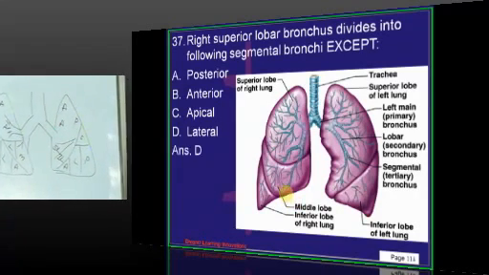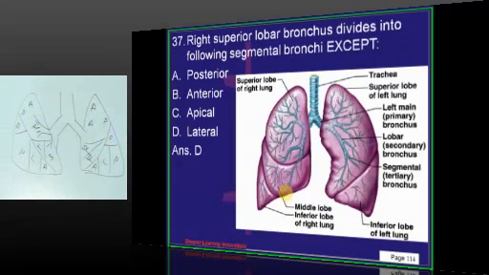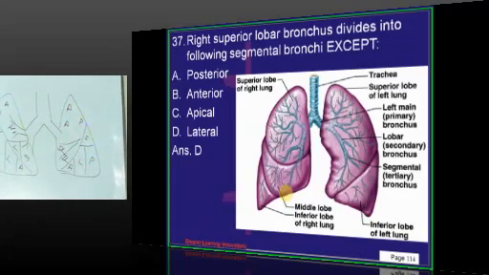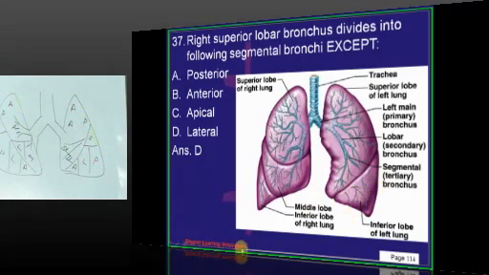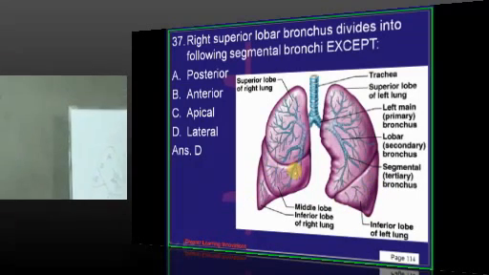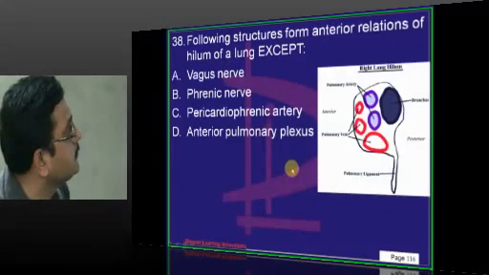So here the answer is D. The rest all we see in the upper lobe except the lateral. Lateral and medial are the branches of the middle lobe.